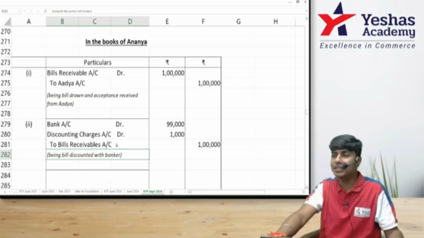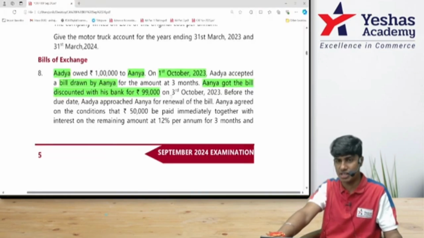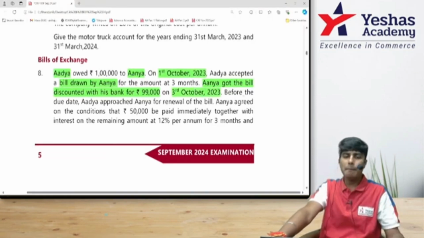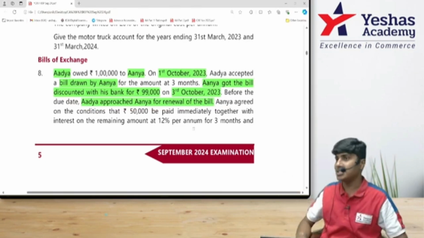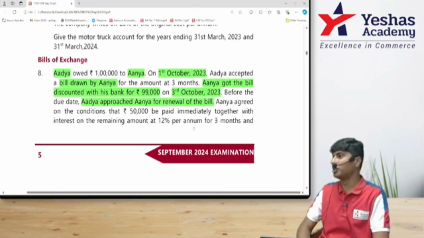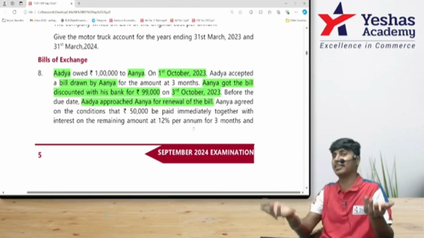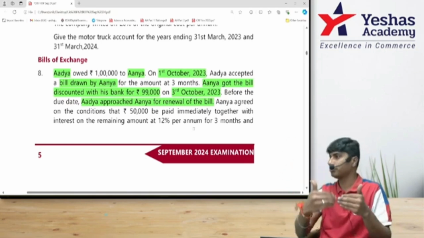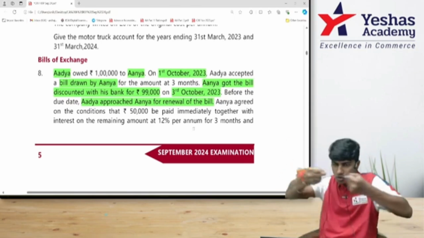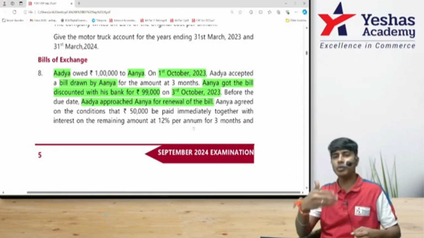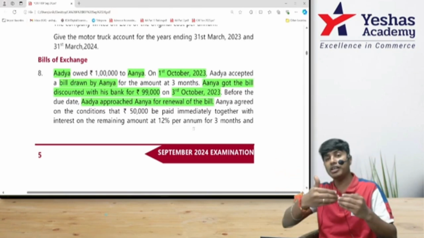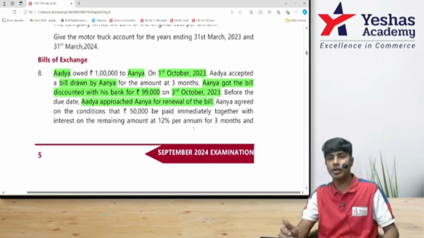What's happening after this 99, 1 and 1 lakh? Read the next transaction. On 3rd of October, ignore dates. Before the due date, Adya approached Anya for renewal of the bill. What do you mean by renewal? Adya is saying, hey, I can't pay on that existing due date. I will be able to pay later than that. Can we renew? Renew means extend. Basically, you should tear that bill and enter into a new bill for a new period where the maturity date is beyond the first maturity date.